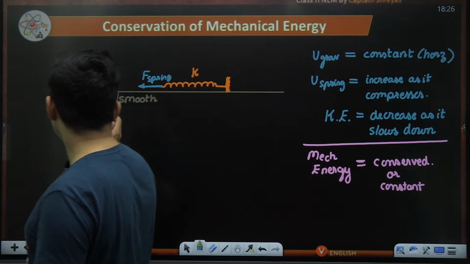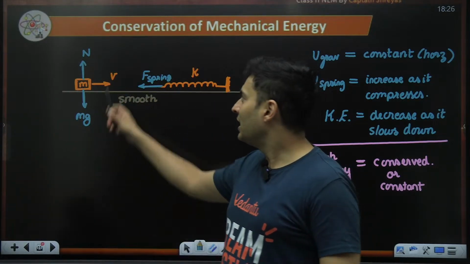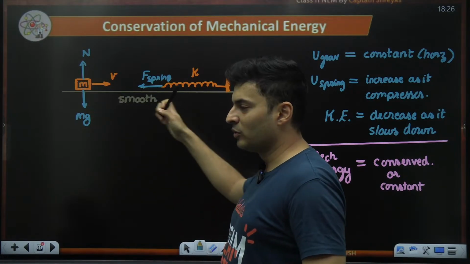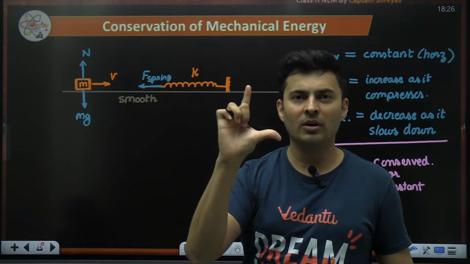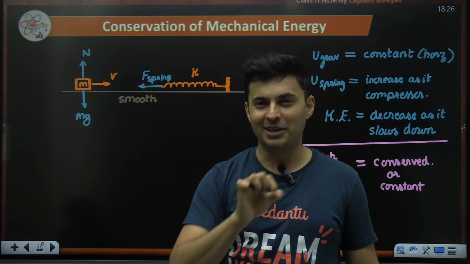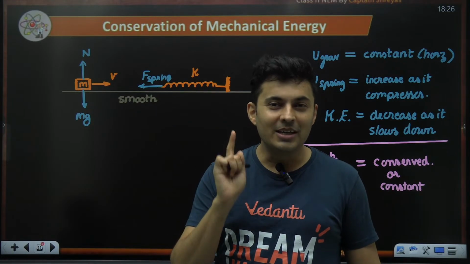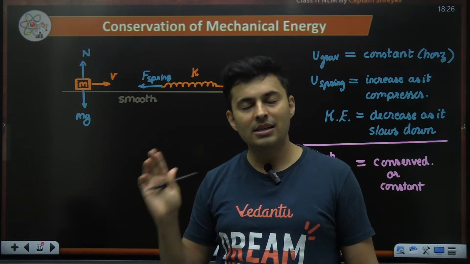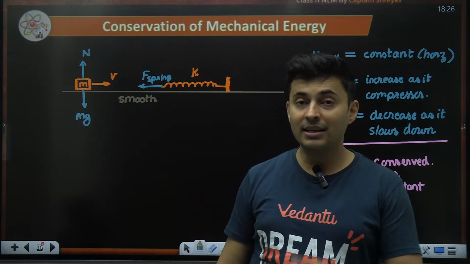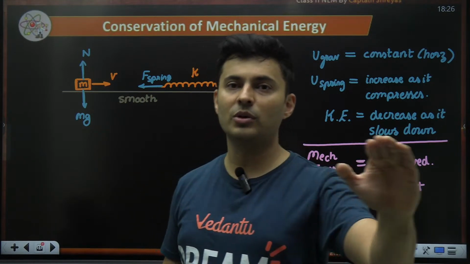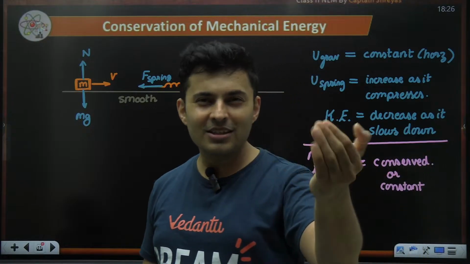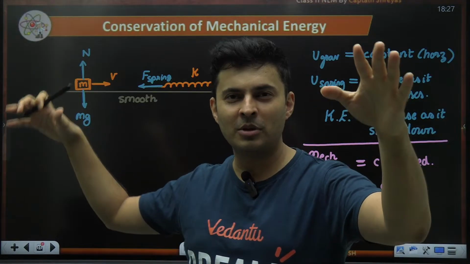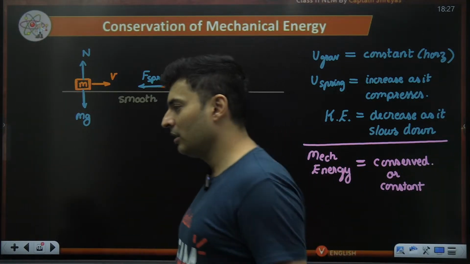Hi, Vishal. So here is the answer to this. Even though normal force is non-conservative, as you can see, as this mass moves, the displacement is perpendicular to the normal. So the normal force is not doing work. So even if non-conservative forces are there, if they don't do work, then mechanical energy is conserved. Simple rule. Till this much detail, I am pretty sure many YouTube channels do not cover. They just do it at board level: mechanical energy is conserved, kinetic energy decreases, potential energy increases, total energy remains constant. That's done.